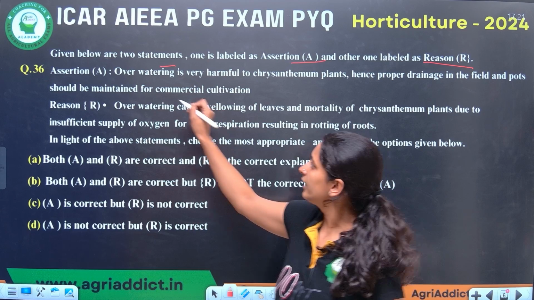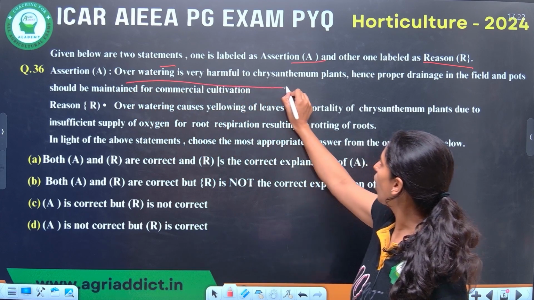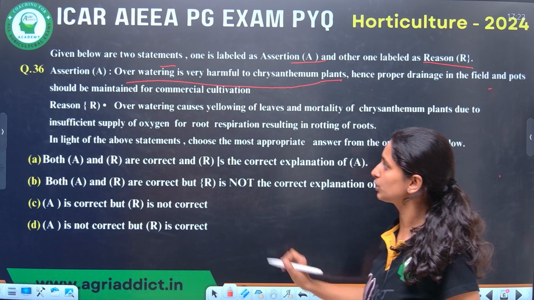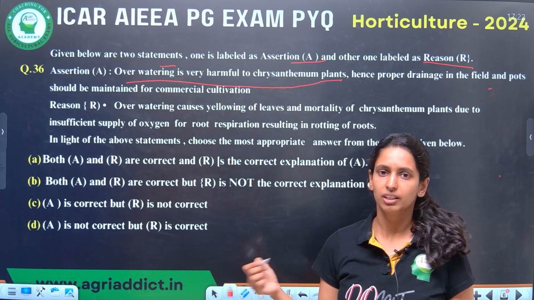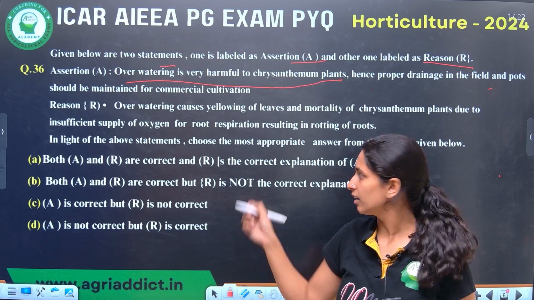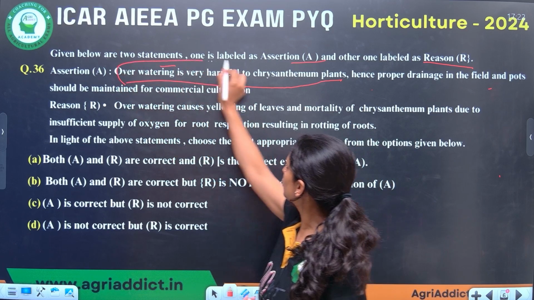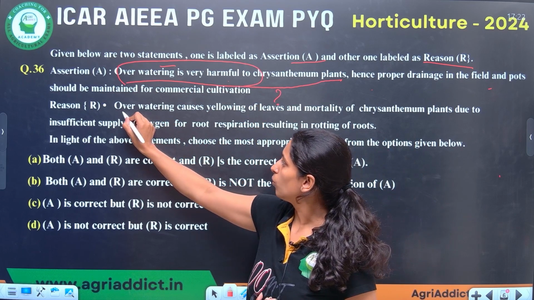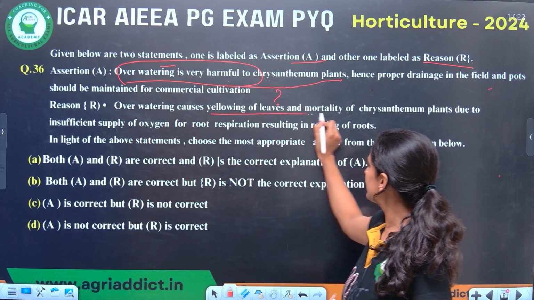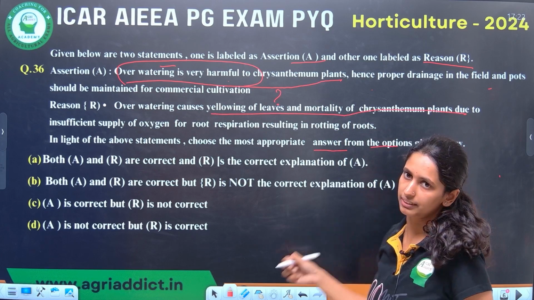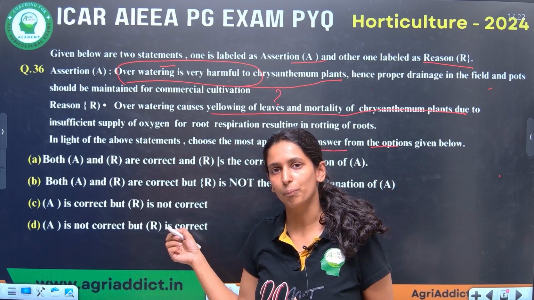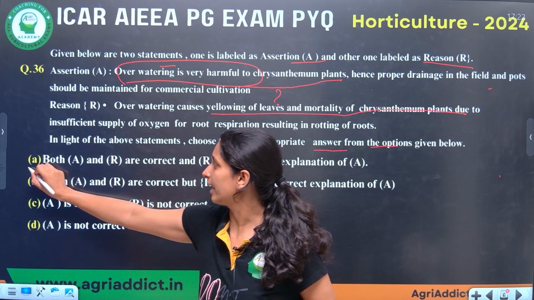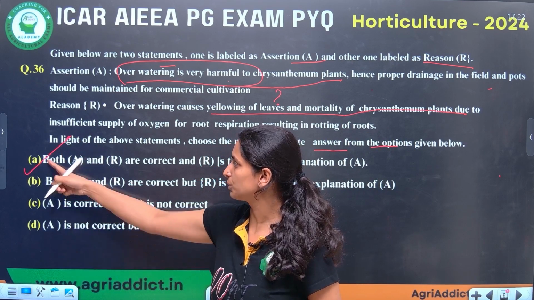Here, overwatering is very harmful to the chrysanthemum plants. Hence, proper drainage in the field and pots should be maintained for commercial cultivation. So, the statement is correct. Anyone can guess. In the reason, you check whether they have given the proper reason for that. Overwatering causes yellowing of the leaves and mortality of the chrysanthemum plants. So the reason also they have given properly. Both assertion and reason are correct, and the reason is a correct explanation. So option A is the correct answer.